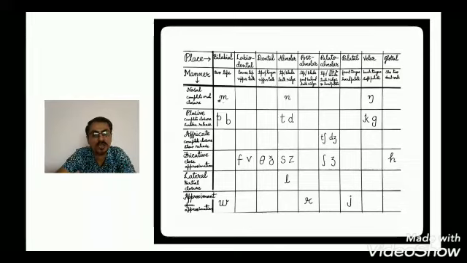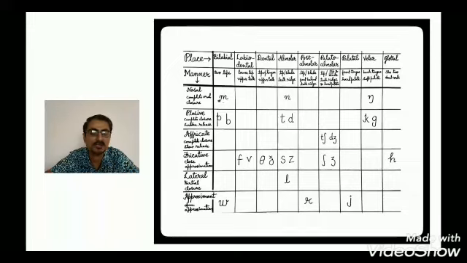Then we have palato-alveolar. Either the tip, or the tip and blade, of the tongue are the active articulators, and we have the teeth ridge and hard palate as the passive articulators. The sounds are ch as in chair, j as in jug, sh as in sugar, and zh as in pleasure. These are the four palato-alveolars.